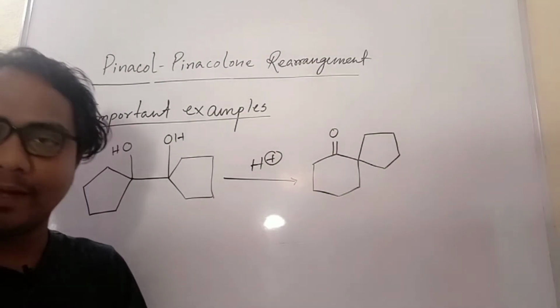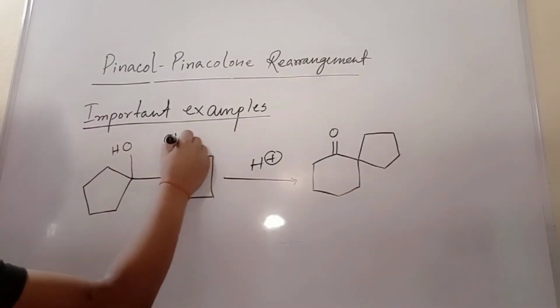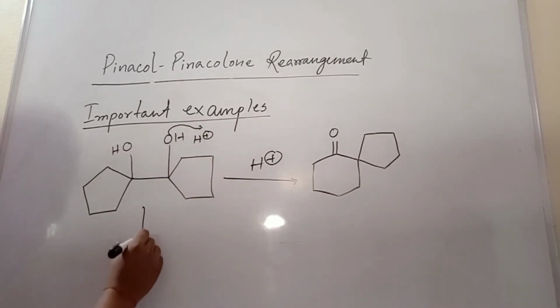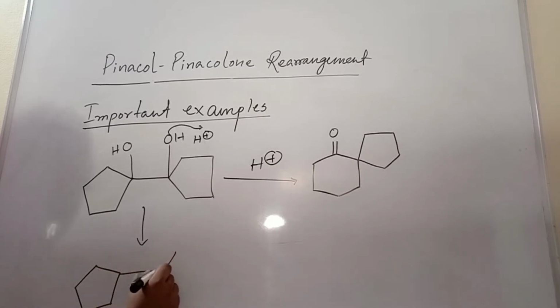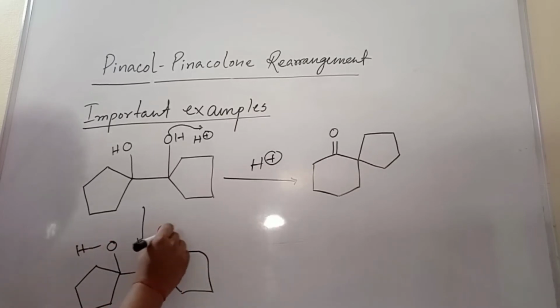So what will be the mechanism, you have to think. The mechanism is like that: if a proton is there, it will take the proton. So what will happen? This will happen. Okay.